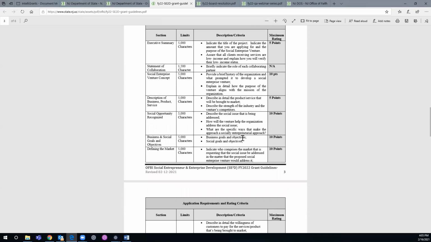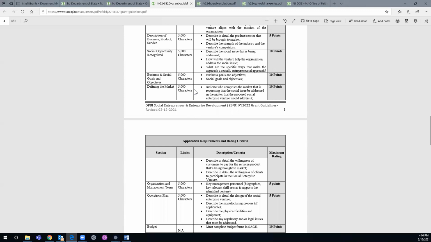Social opportunity recognized. We want you to answer these 3 bullets. Describe the social issue that is being addressed. How will the venture help the organization address the social issue? And what are the specific ways that make the approach a socially entrepreneurial approach? Business and social goals and objectives. We want you to answer these 2 bullets. What are the business goals and objectives, and what are the social goals and objectives, right?